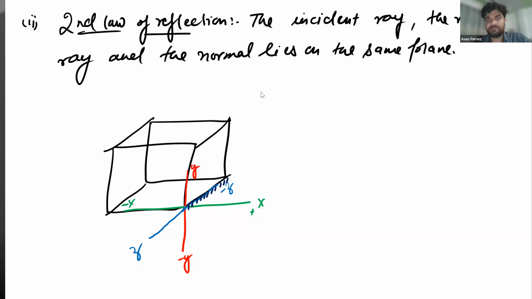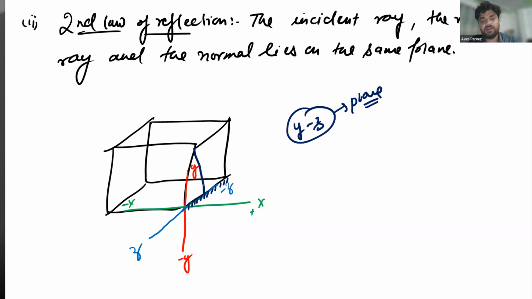And dear student, I'm striking an incident ray over this one. This is the incident ray that is striking on this surface. Considering that this is a YZ plane.